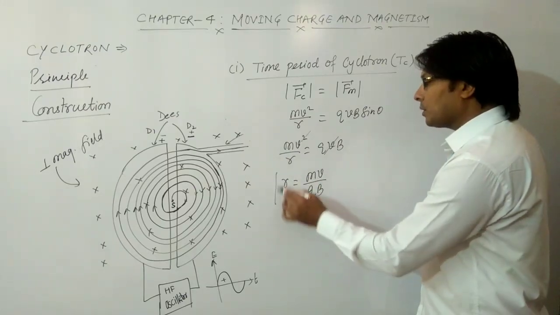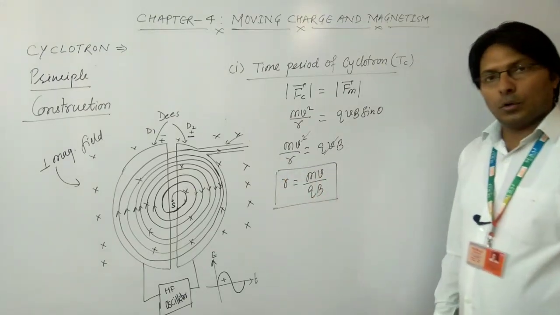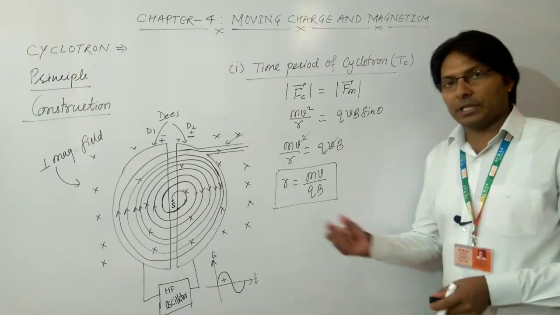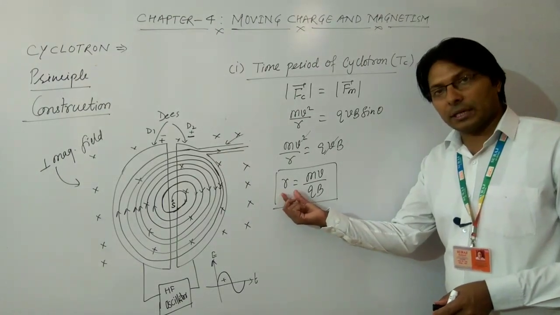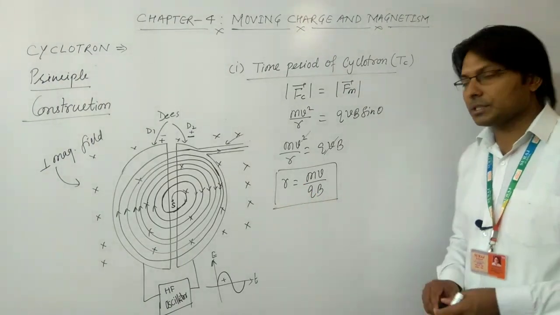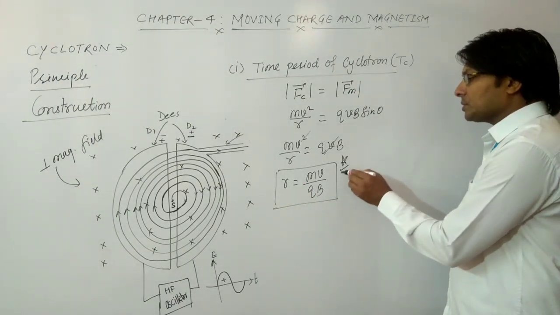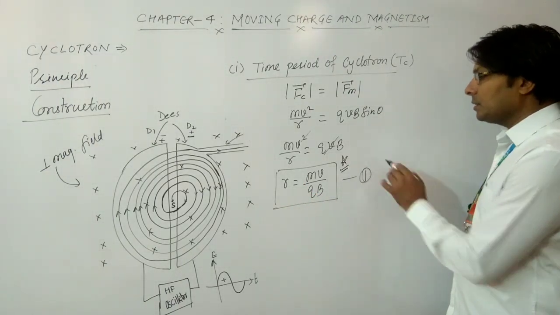This is also a very important formula of the cyclotron. With its help we can find the radius of the circular path of this charged particle. So you must remember this formula, and this is equation first.